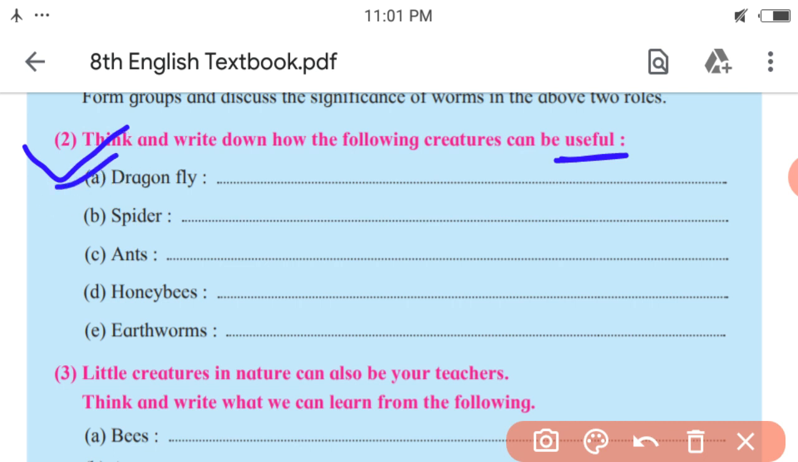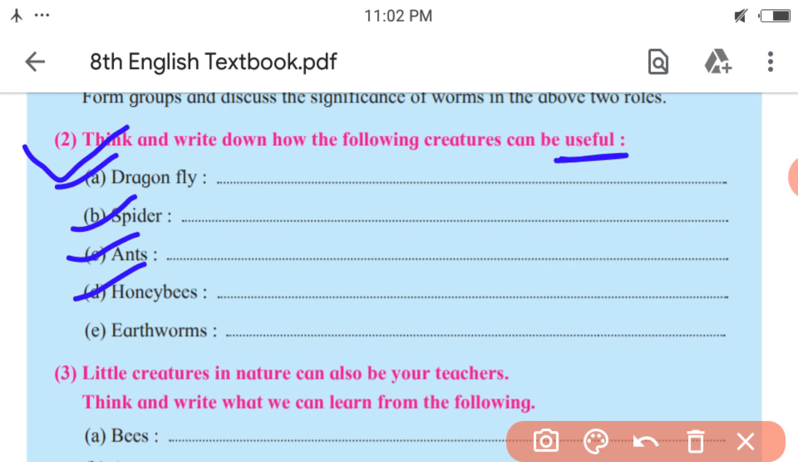First creature, dragonfly. What is its use? So, dragonfly eats mosquitoes and flies. It is the use of dragonfly. Next, spider. Spider controls insect population. Next, ants. Ants create the soil.